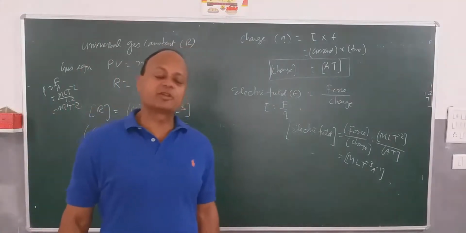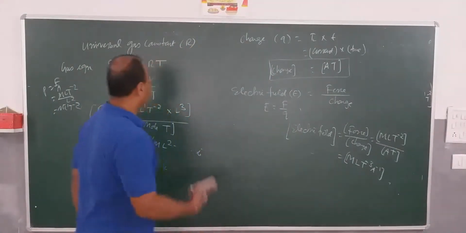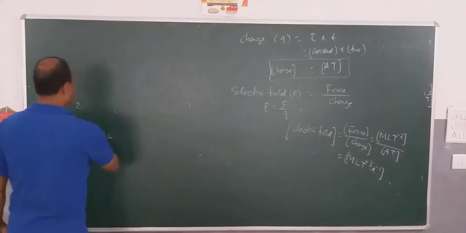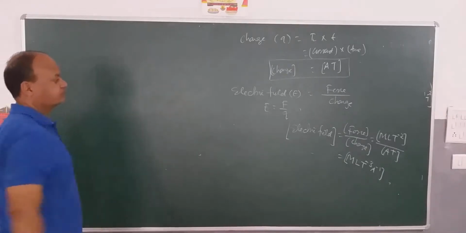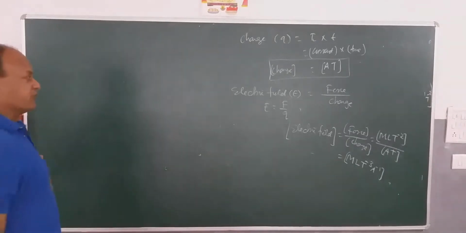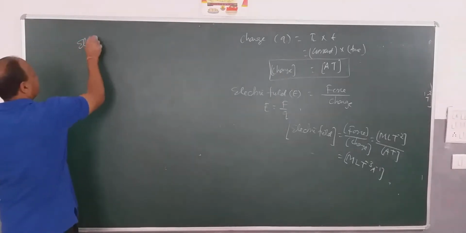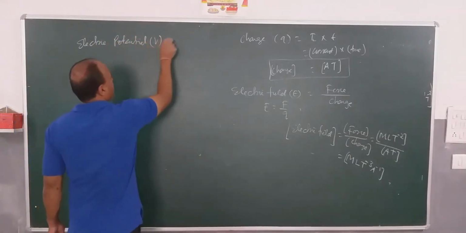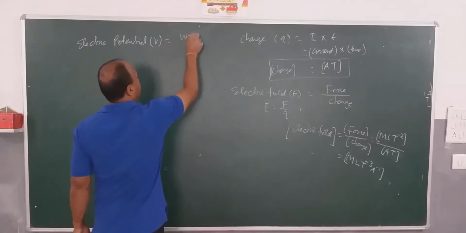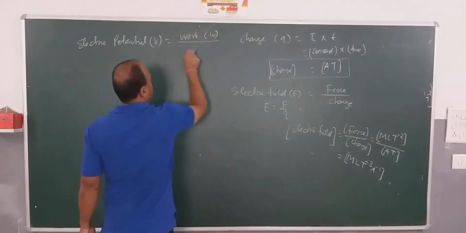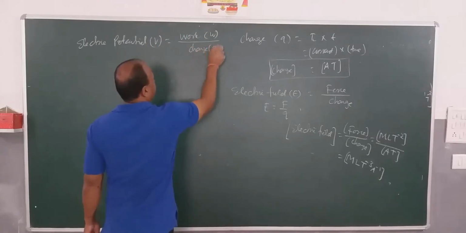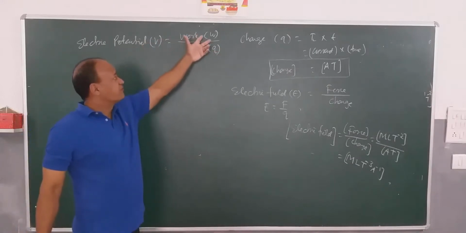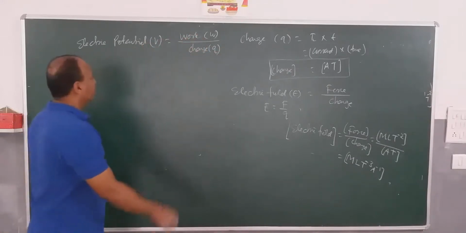Now there is another term that we come across very often, that is electric potential. Electric potential V is equal to work W by charge Q. Now very easy, we can just put the dimensional formula for work and charge, and we can get the dimensional formula for potential.